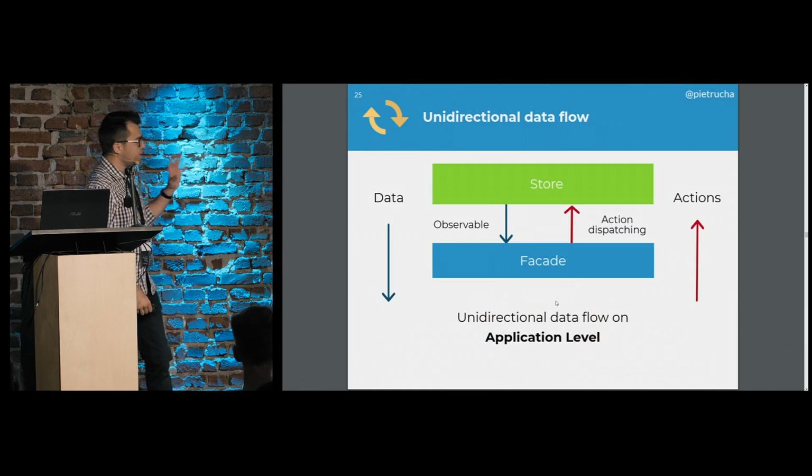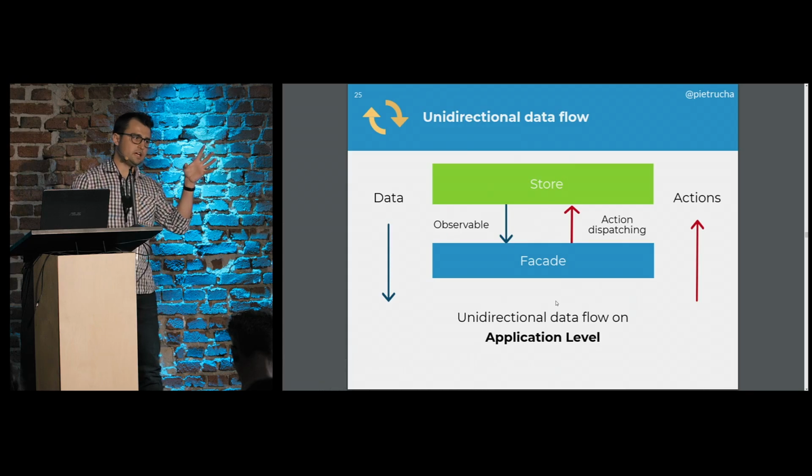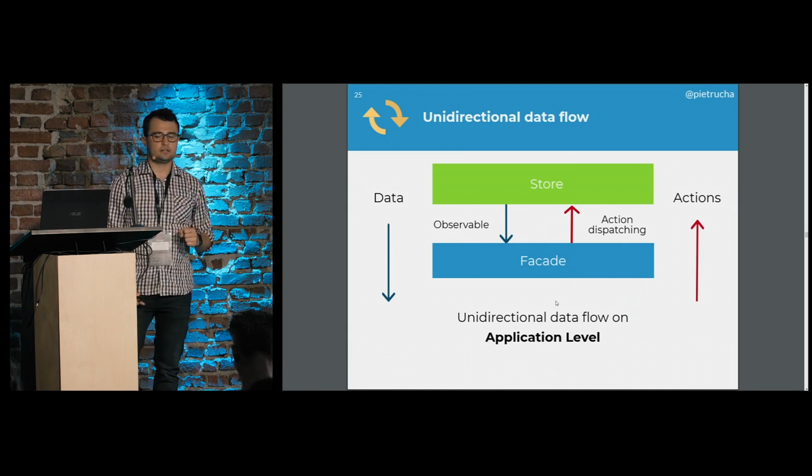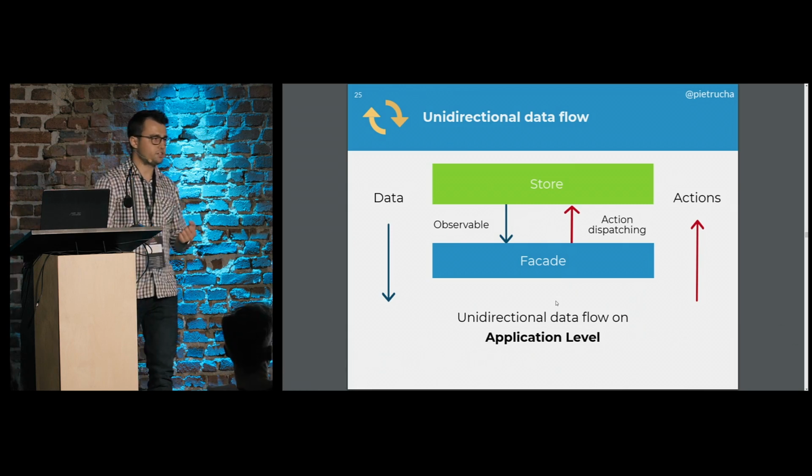But on the application level, we also have the possibility to follow the same rules. And we can use Redux, right? So again, all the actions can go up via action dispatching, and every value that is modeled in the store can be reflected back to the application via observable. So again, this is application level unidirectional data flow.